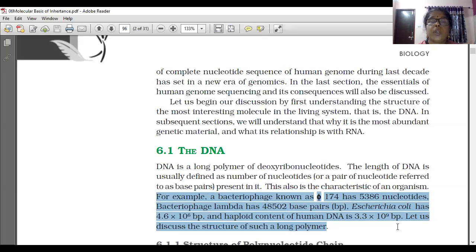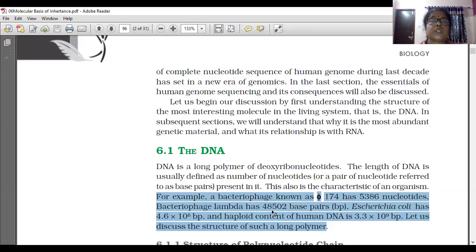Escherichia coli has 4.6 into 10 raised to 6 base pairs, and the haploid content of human DNA is 3.3 into 10 raised to 9 base pairs. You have to write this example along with that.